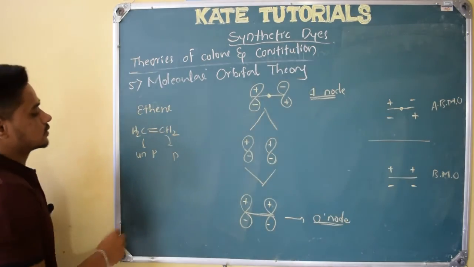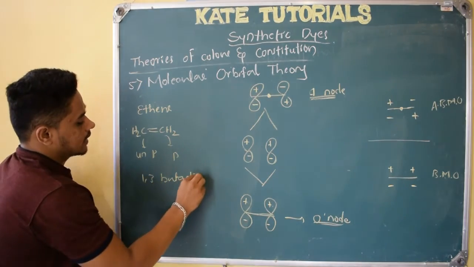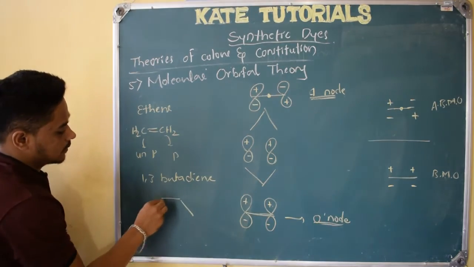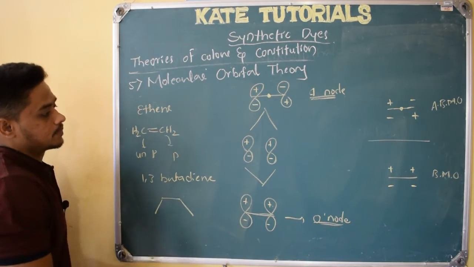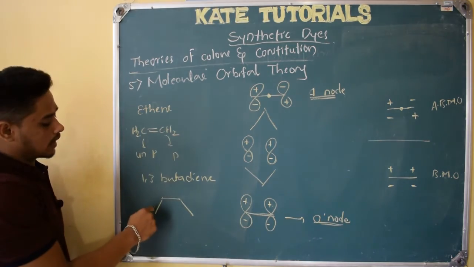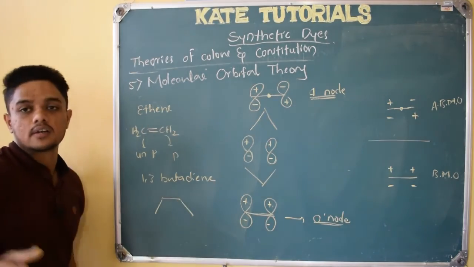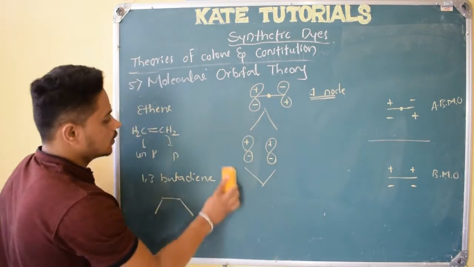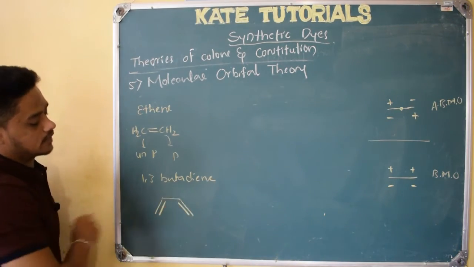So what happens for 1,3-butadiene? 1,3-butadiene means, see here, 1 carbon, 2 carbon, 3 carbon and 4 carbon. 4 carbons are there, right. So what happens? See here. If I take 2 ethylene molecules, can I get butadiene? Because 4 carbons, 1, 2, 3, 4. So I will take 2 ethylene molecules. So 2 here, 2 here, so I will get 4, right. So let us draw the molecular orbitals for this 1,3-butadiene.